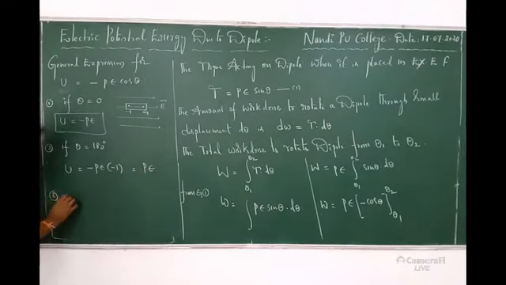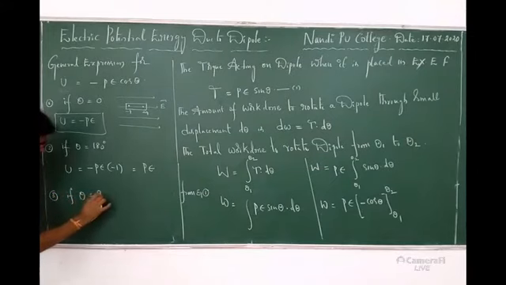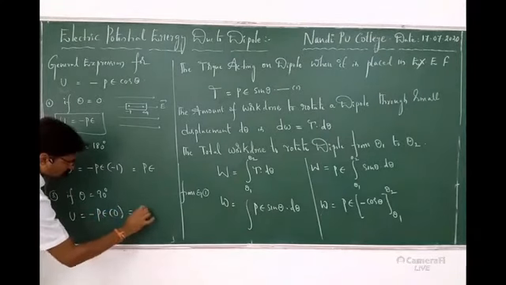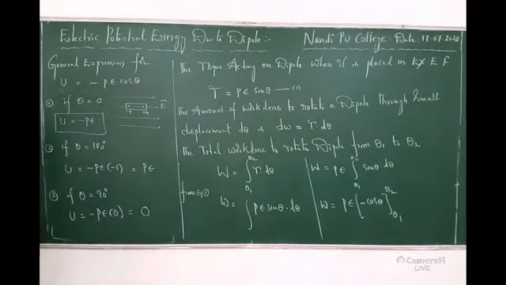Third case, if theta is equal to 90 degrees. Theta is equal to 90 degrees means U is equal to minus PE cos 90, how much? 0. So total value 0. So here I have written 3 cases. Clearly you can understand. Theta 0, U is equal to negative of PE. When theta is 180, U is positive. When theta is 90, U is equal to 0.